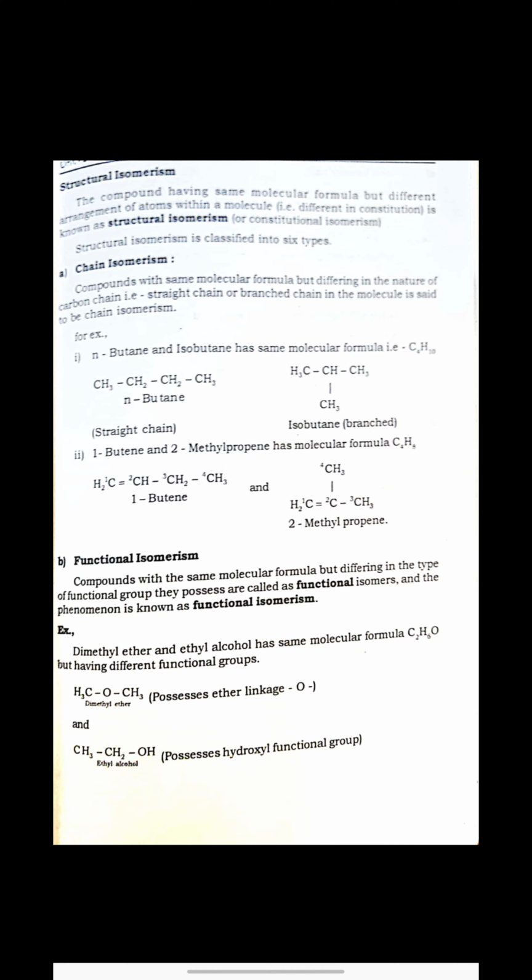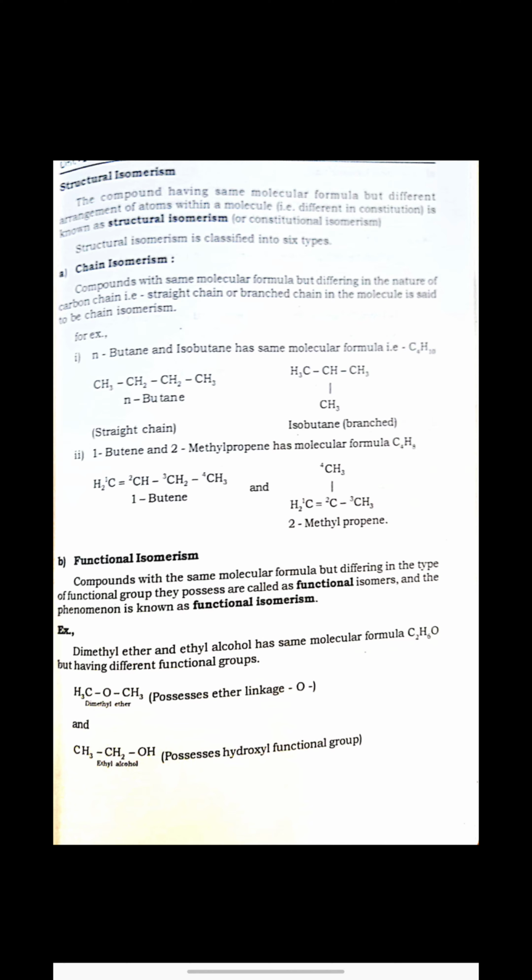Both have the same molecular formula, C4H8, but because of the difference in their chain pattern, whether straight or branched, they come under chain isomerism. This is the first type of structural isomerism.